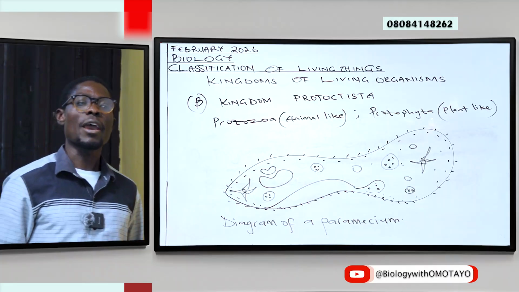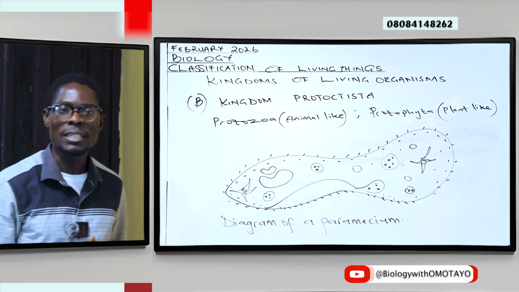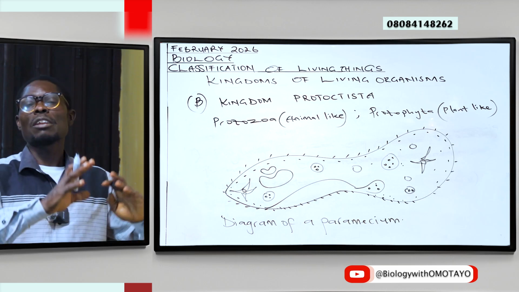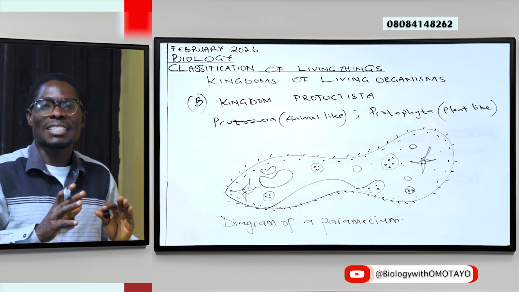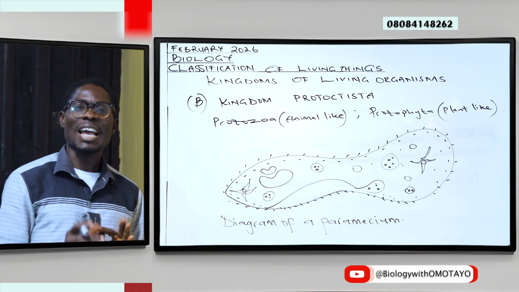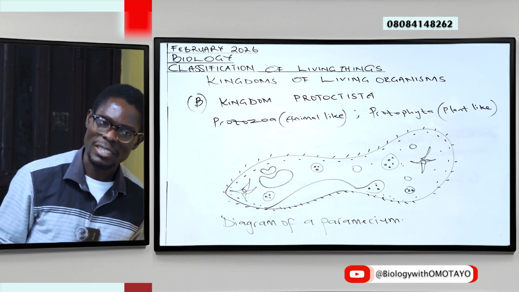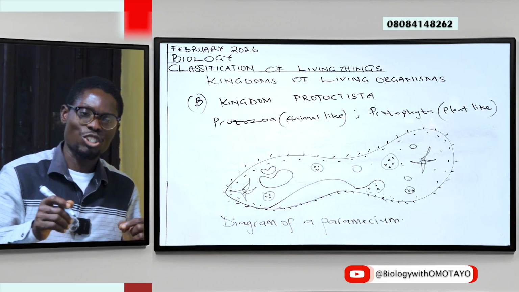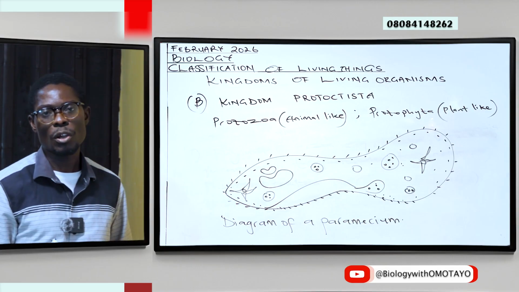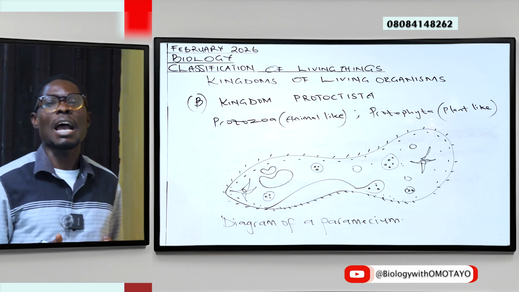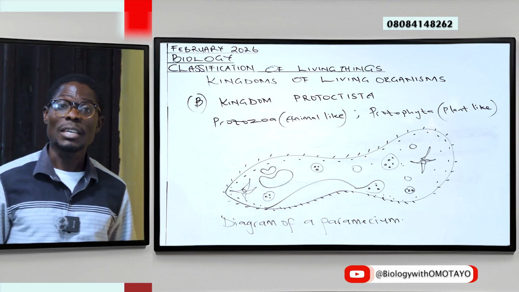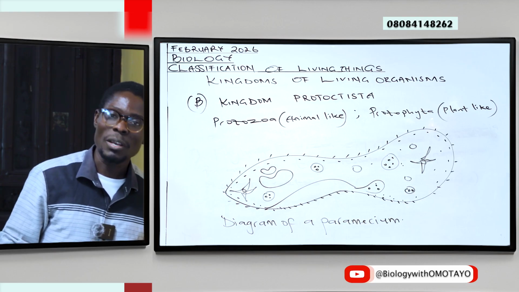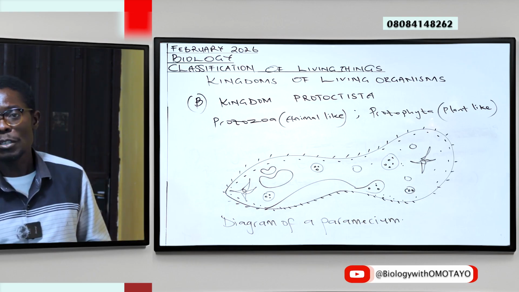This is a Paramecium. As you can see, it is a unicellular organism that carries out all necessities of life, living just as a single cell. In fact, the Paramecium is often nicknamed a slipper-shaped organism. So take note, peradventure you are asked: just like the amoeba is a shapeless organism, in the same vein we have a slipper-shaped organism, and it is called the Paramecium.